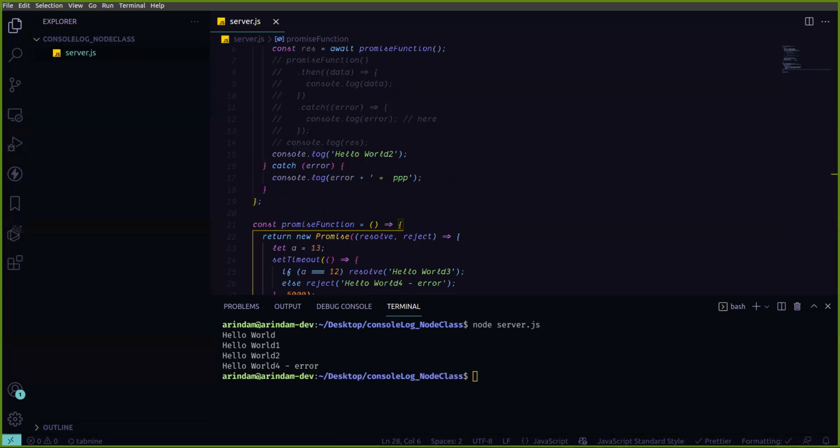Okay, so these are the methods. Now I am showing another method. Another method is callback. Has anyone heard about callback? Can you please let me know? Just say what the callback is.